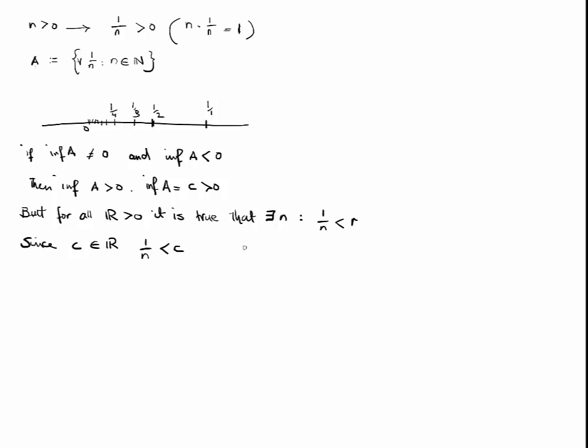Therefore, by contradiction, we have to accept that the infimum of A cannot be greater than 0. We already know that the infimum of A cannot be less than 0. Therefore, that leaves us with just this one possibility, that the infimum of A equals 0.